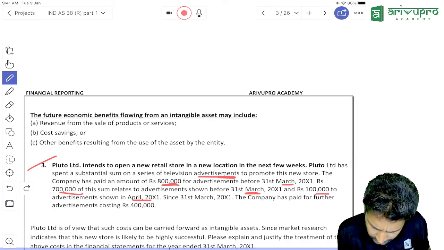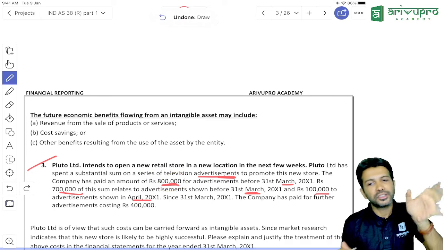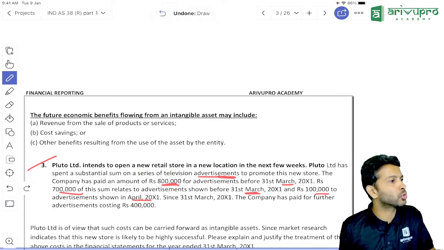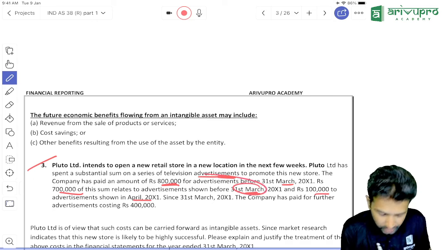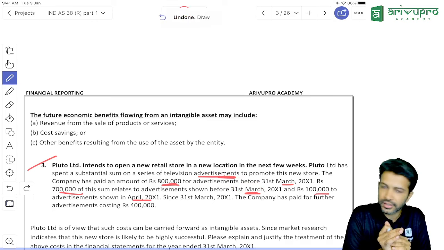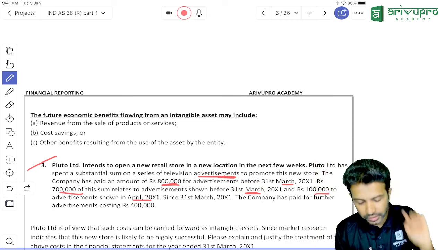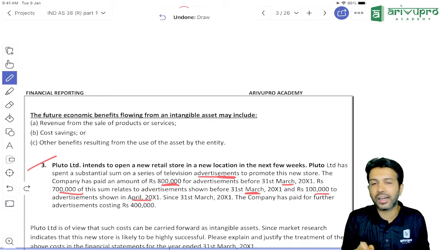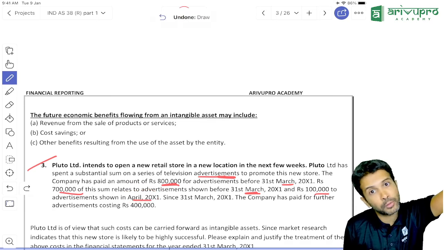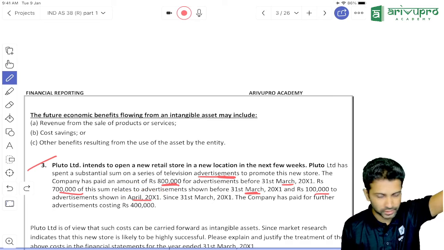So it's like this. Totally you paid 8 lakh for advertisement. 7 lakh worth of ads were already shown on the TV by which date? By 31st March. Before the current year ended, 7 lakh worth of ads was already broadcast. 1 lakh worth of advertisement, is it displayed on the TV in the current year or next year? Next year. But have you already paid the amount? Yes. This is the data.